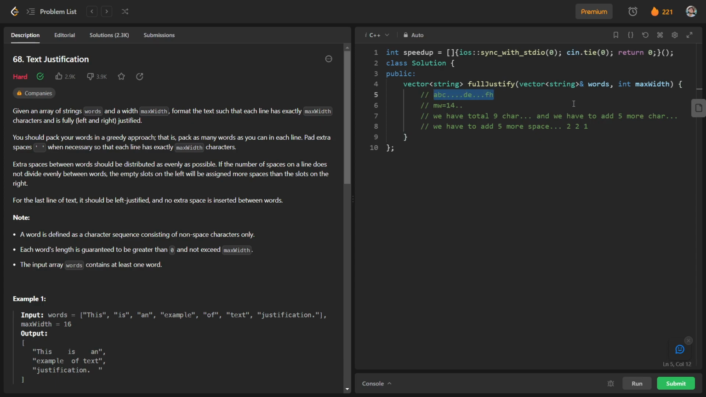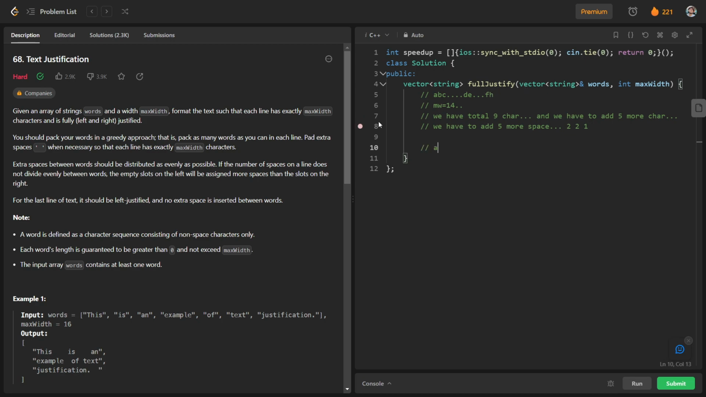So this is our first line. Similarly, we have to do this for all the lines, and for the last line they have told us it should be left justified and no extra spaces should be inserted between the words. So we do not insert spaces between words; instead, we insert spaces at the end.